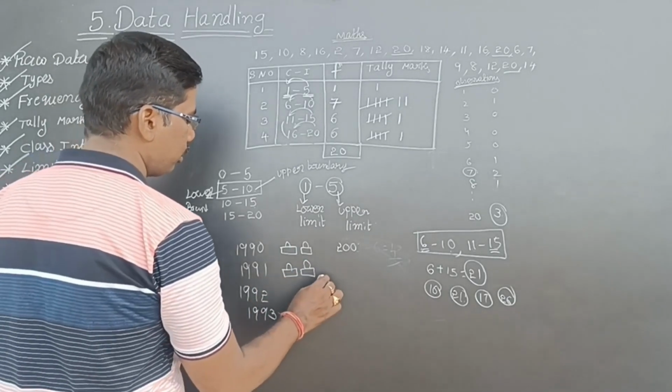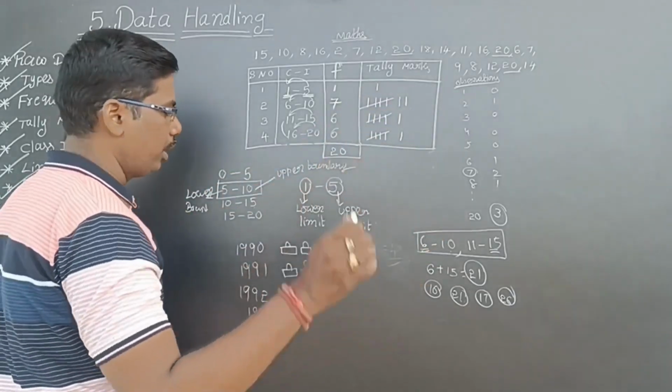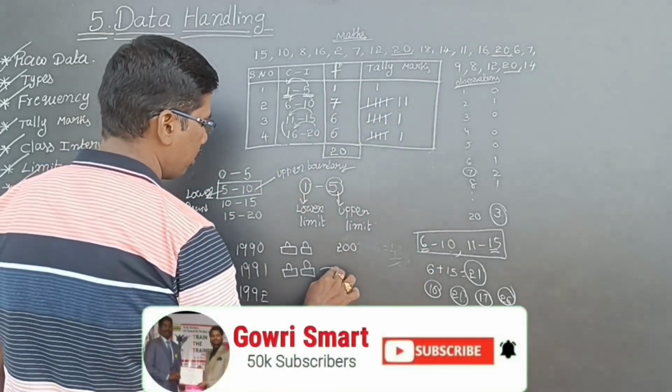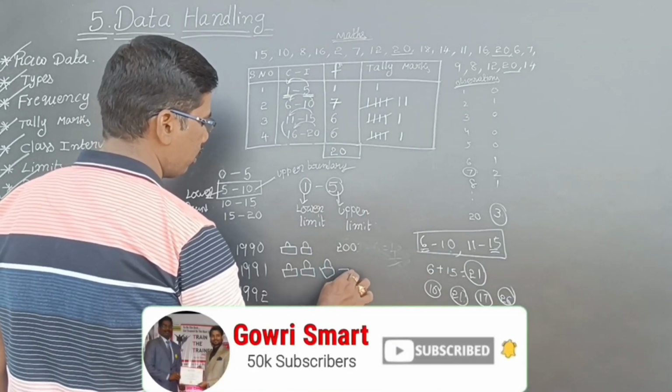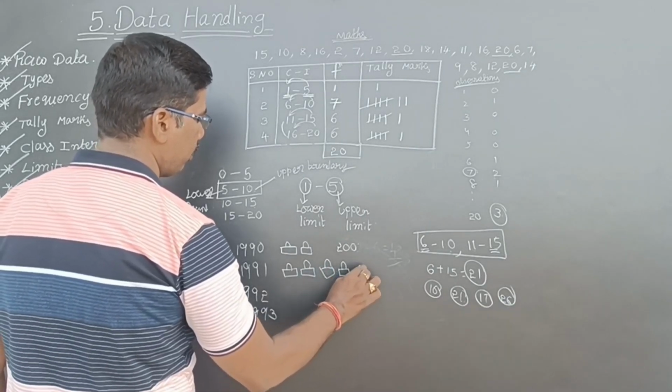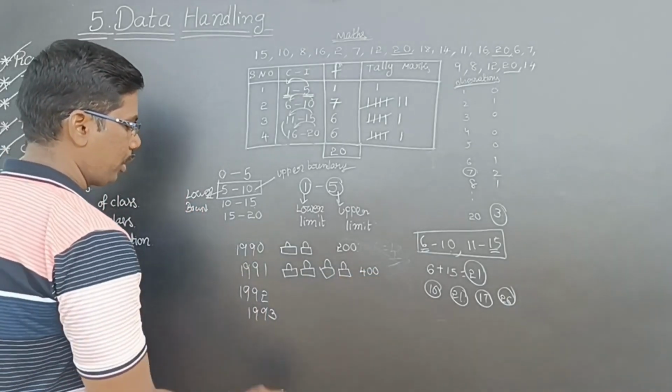Think this is a car. Understand? In olden days, the Ambassador cars will be like this. So in the next year, they manufactured 400 cars.